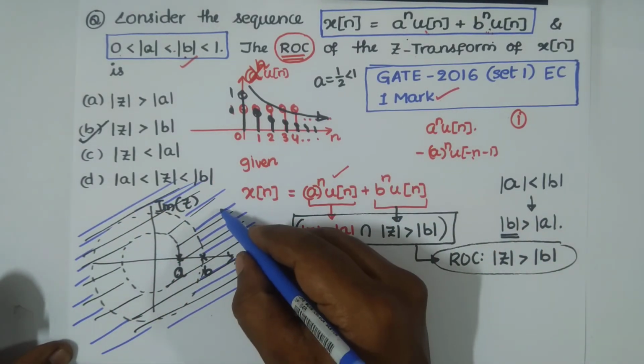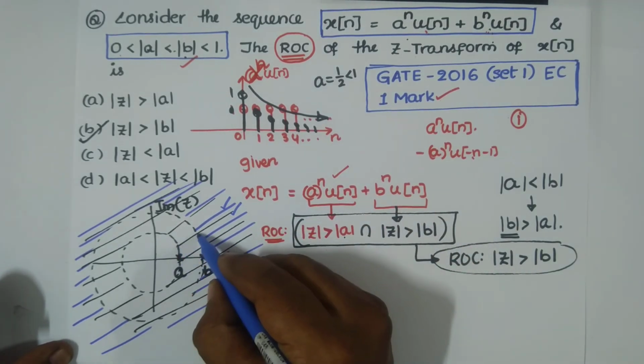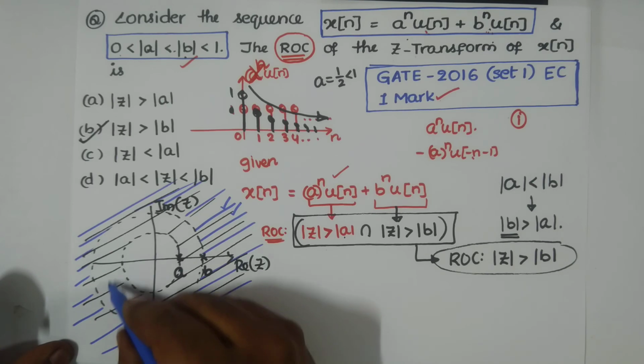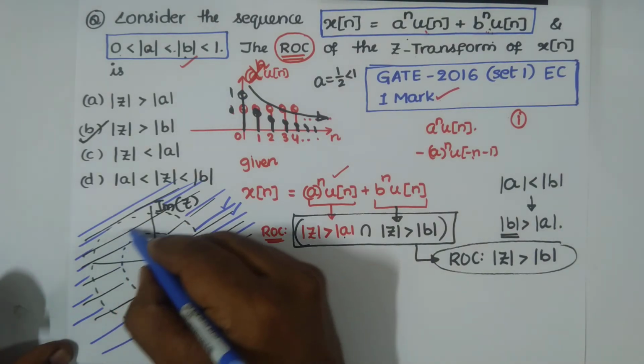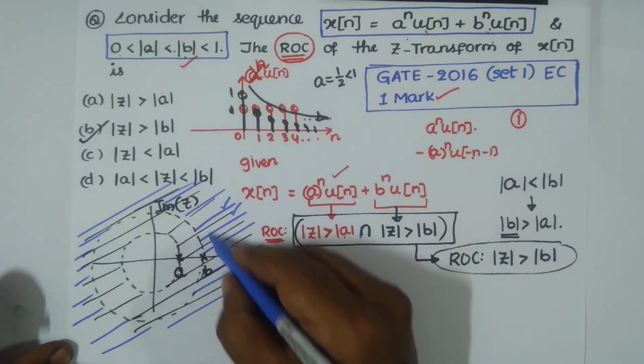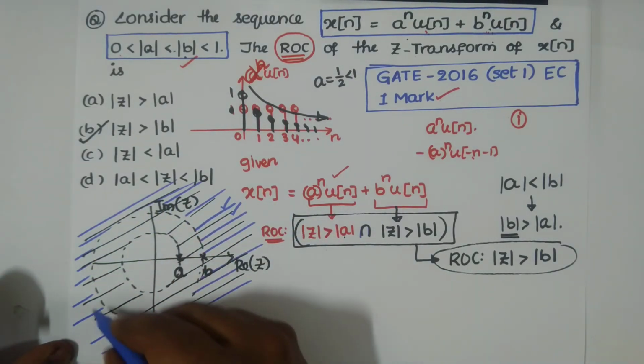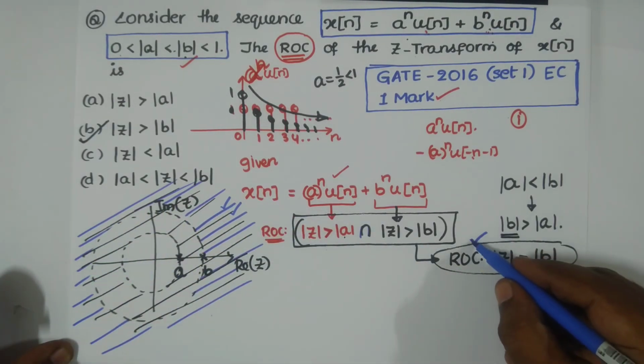In this area I have both blue and black, but in the inner area I have only black. That means there is no intersection there. We have an intersection region only beyond this, that is, only mod z greater than b. Therefore the final answer is mod z greater than b.